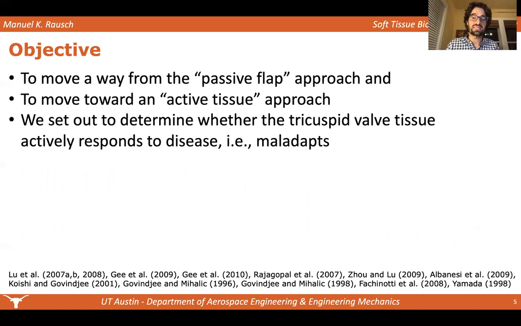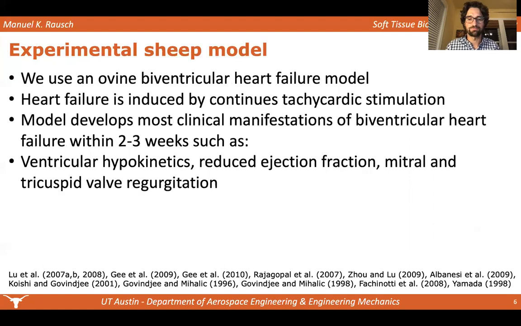And so here we set out to determine whether the tricuspid valve tissues actively respond to disease, or in other words, maladapt. To this end, we used an experimental sheep model in which we induce biventricular heart failure by overpacing the animals with about 200 to 220 beats per minute of excitation. Within 2 to 3 weeks, these animals develop signs of biventricular heart failure, and that includes ventricular hyperkinetics, reduced ejection fraction, as well as mitral and tricuspid regurgitation.